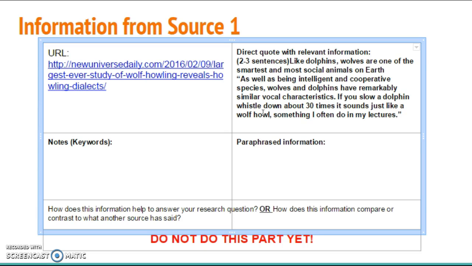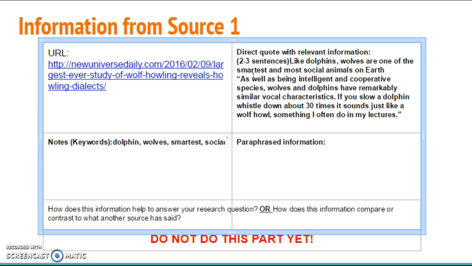Great. All right, now we have to figure out what our key words are from those quoted sentences. So, looking at my first sentence, of course I'm going to use dolphin and wolves. So, dolphin and wolves. All right, so I put those in my keyword box. I'm also looking up here, and it says smartest and social. Oh, I want smartest and social, so I'm going to put that in there, because I think those are very important words up there.